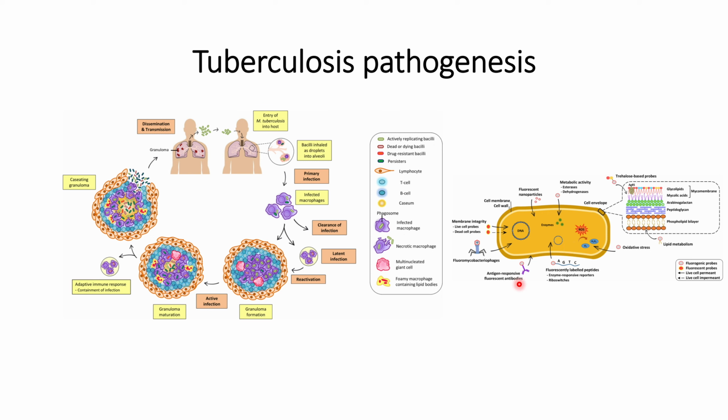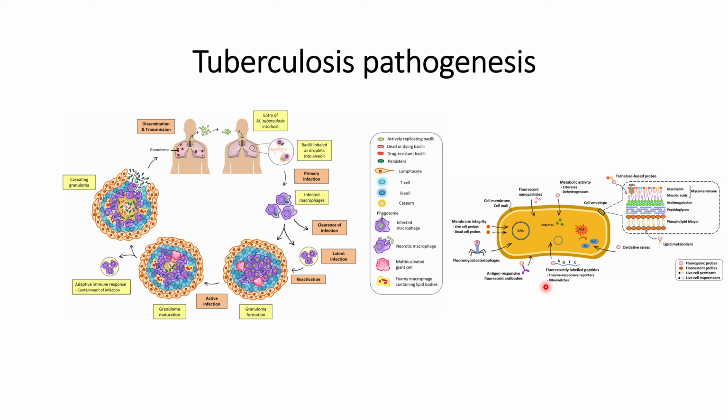And antigen responsive, in order to check whether an antigen is present in the tuberculosis, we can use antigen responsive fluorescent antibodies. If certain kinds of motifs are expected to be present on the cell surface of the tuberculosis, we can check them with the help of antigen responsive fluorescent antibodies. That is, they will only give fluorescent signals when they bind to the epitopes for which they are designed.